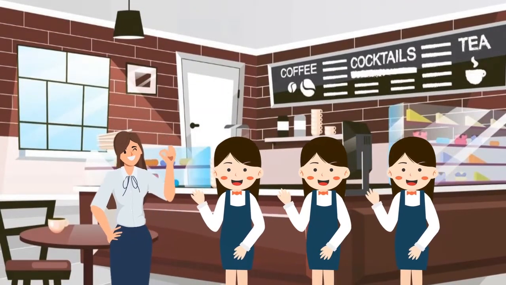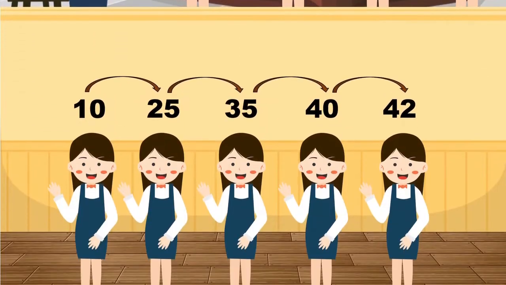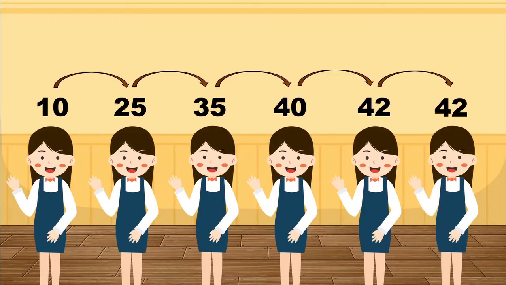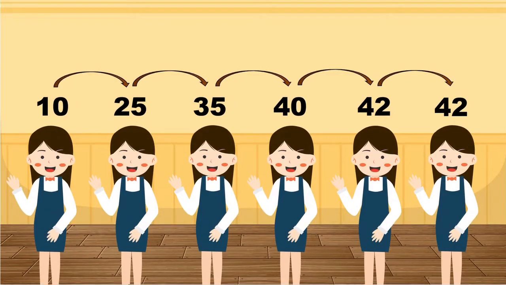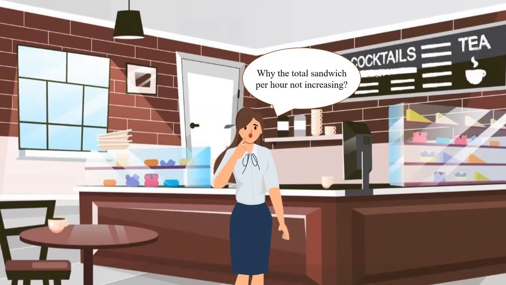But there's a problem when she hired the 6th worker. The total product is not increasing anymore. It makes her confused. Why is the total product, or sandwiches per hour, not increasing? Do you know why?